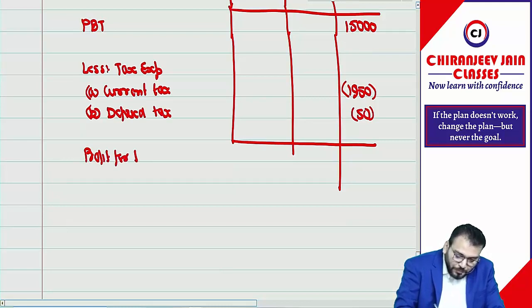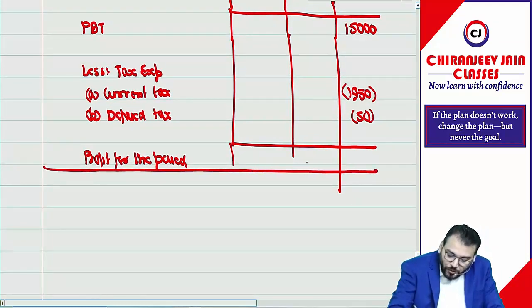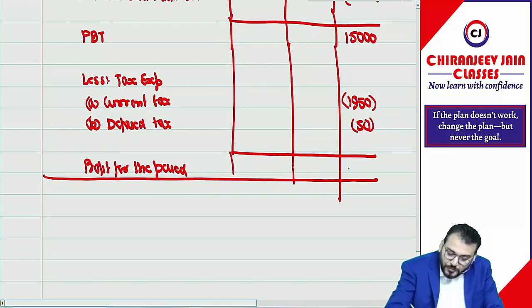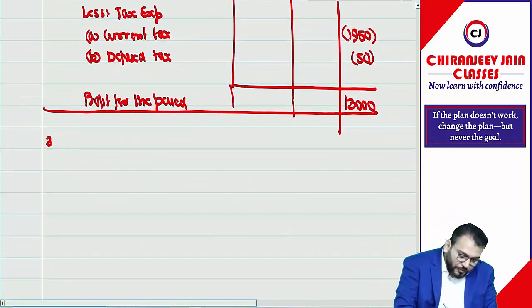Profit for the period. This will match with SOPL. Yes, sir. So can you give me what is profit for the period? It is 13,000. Then point number 3, what we should disclose?